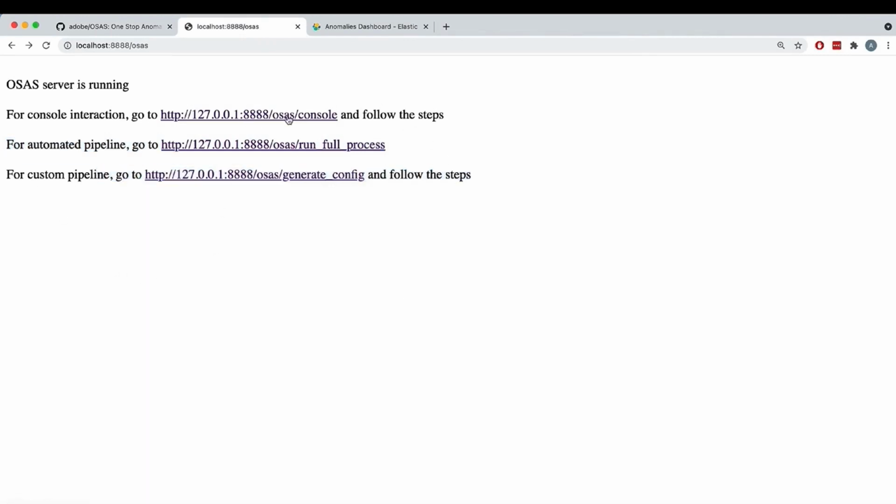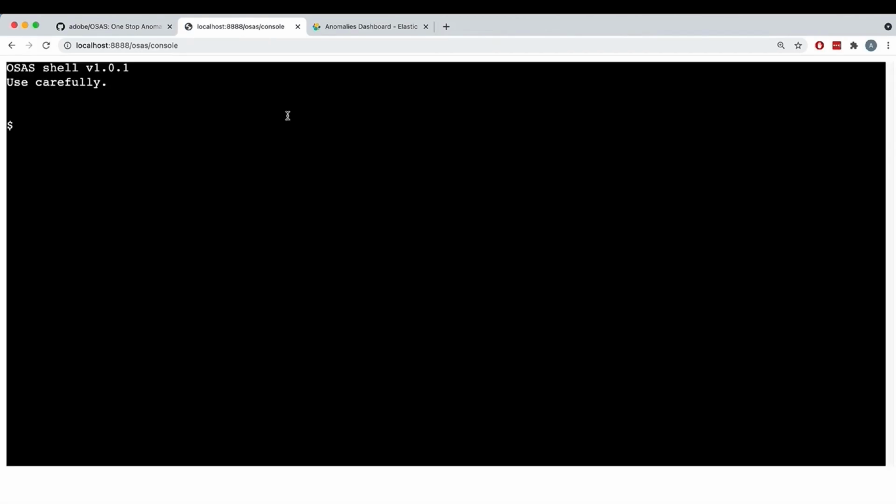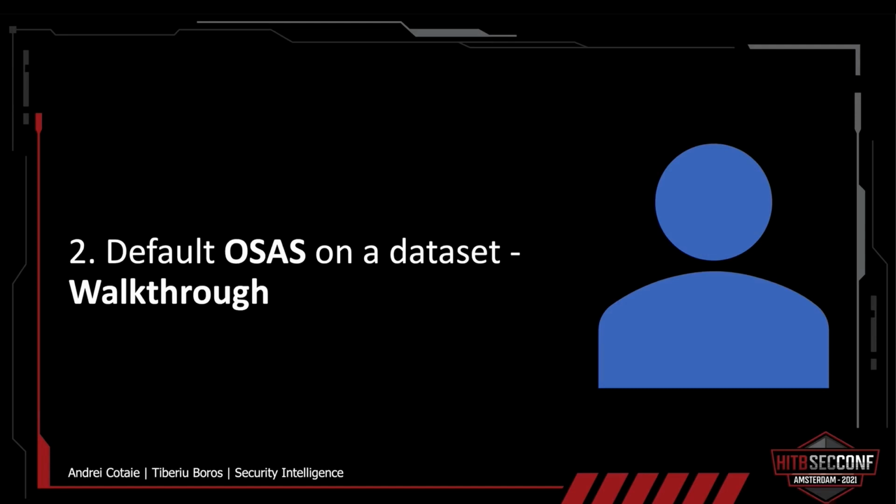So I think we're actually ready to go to the second stage of the POC. As we saw, it is easy to get one-stop anomaly shop up and running. In order to add data to the project, you just have to put a dataset to the folder you shared with the Docker instance. So now let's go through all the phases we mentioned in the first part of the POC and configure a one-stop anomaly shop head to toe.